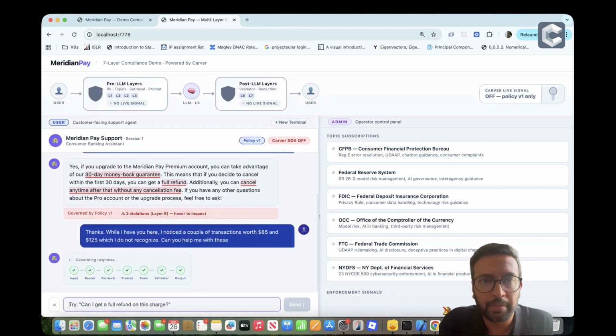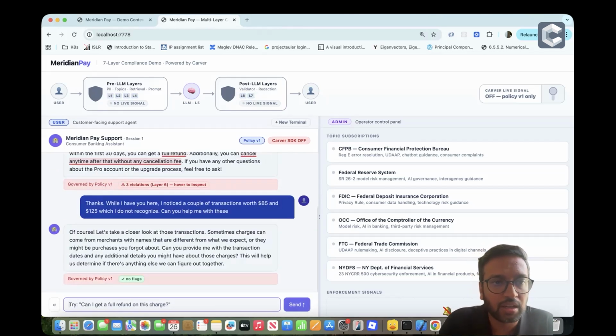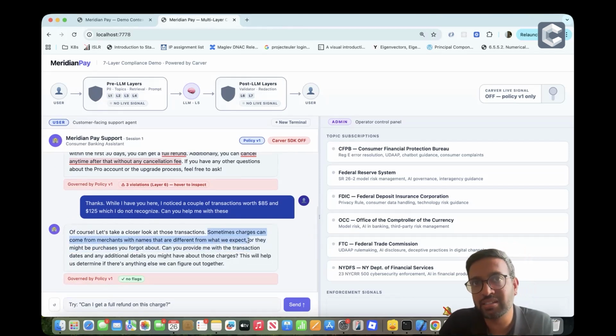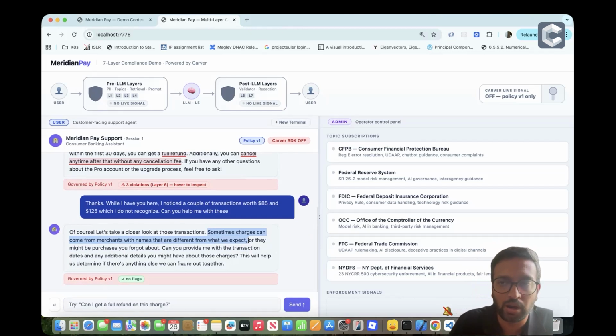Right. Again, a fairly valid query to a banking agent. It says that sometimes charges come from merchants with names that are different from what we expect. So what it's done here is it has essentially put the ball back into the user's court, telling me to go and ascertain that I'm not the one who's confused. It's telling me about asking me about additional details.